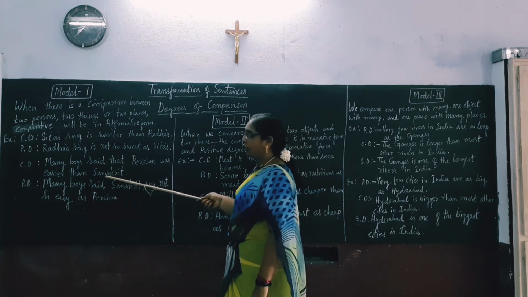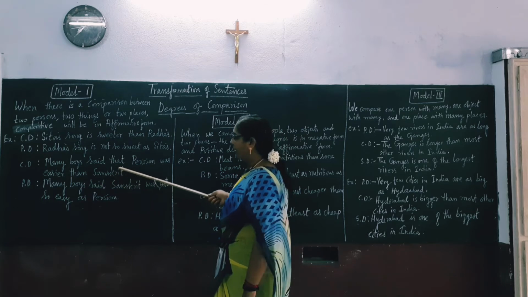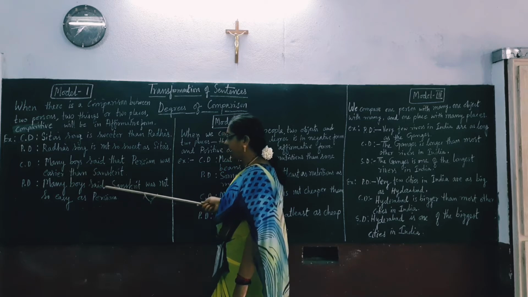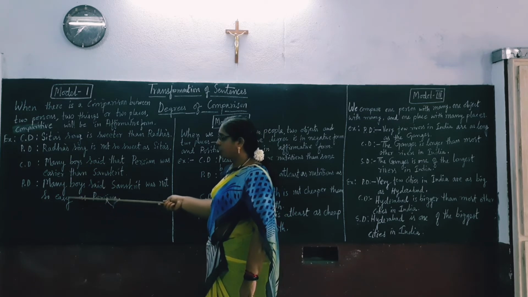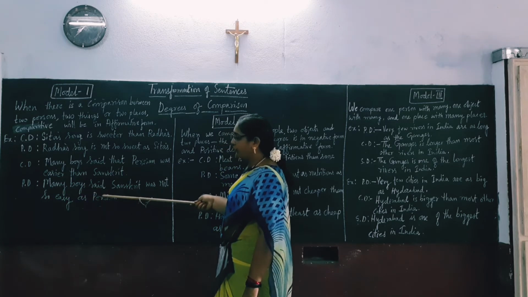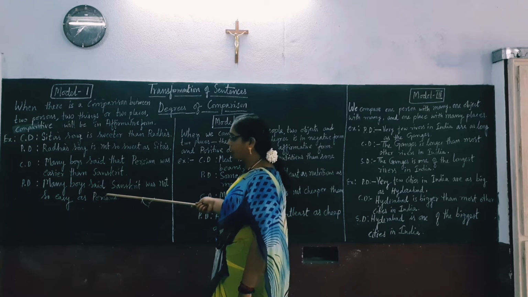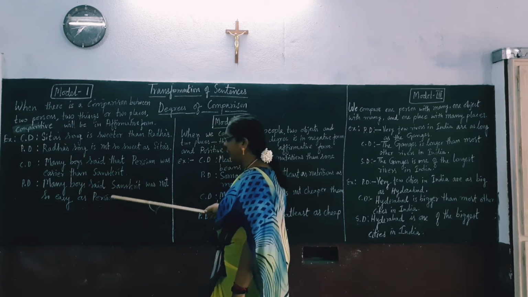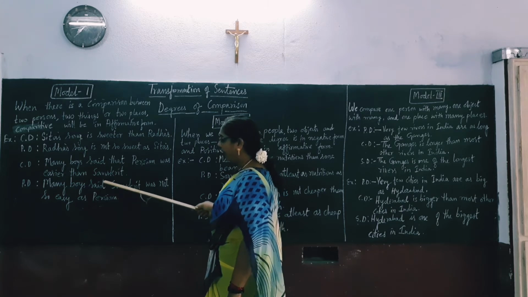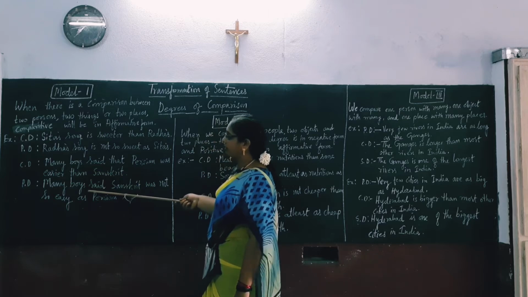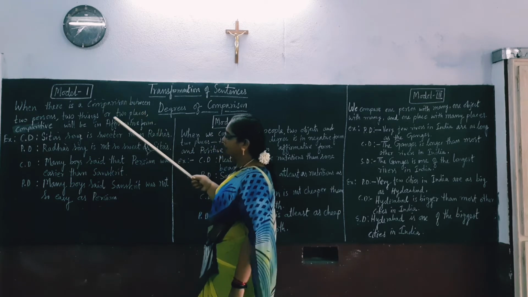Here, as I told you, in the positive degree, this adjective easier changes into easy. So you can use as easy as or so easy as. These are the phrases which we generally use in positive degree. So here we are making a comparison between two things and then we are expressing the same meaning in both the sentences. This is model 1.